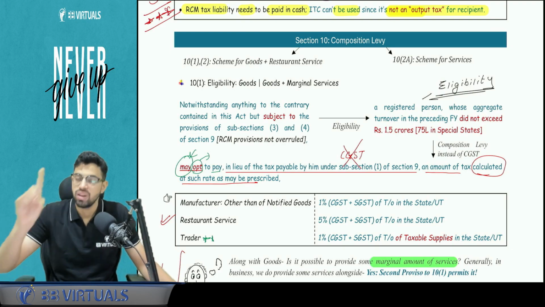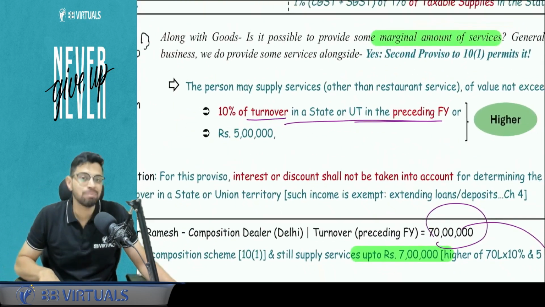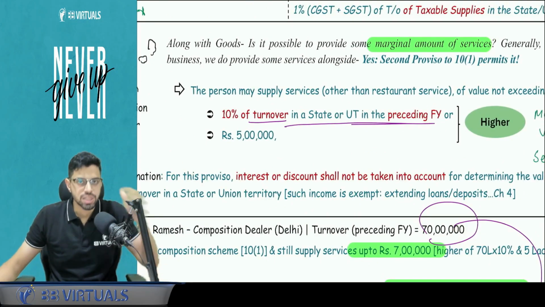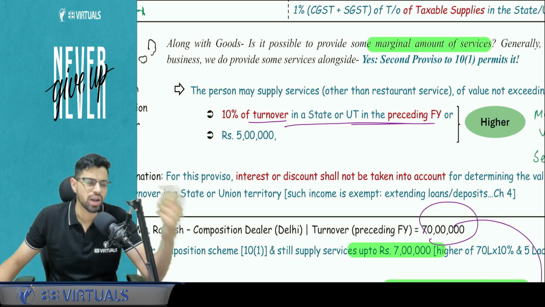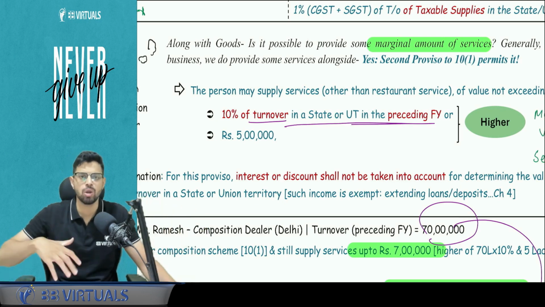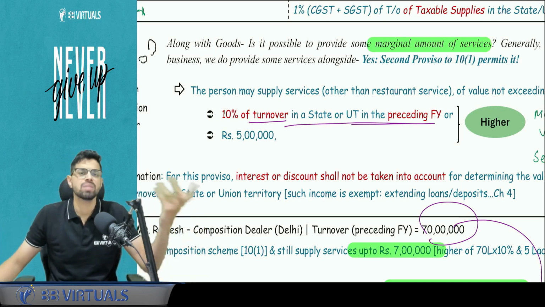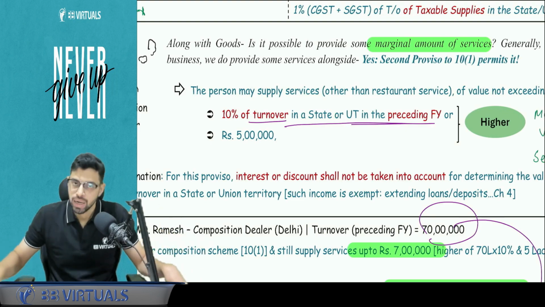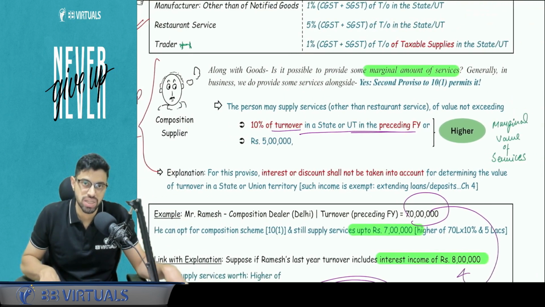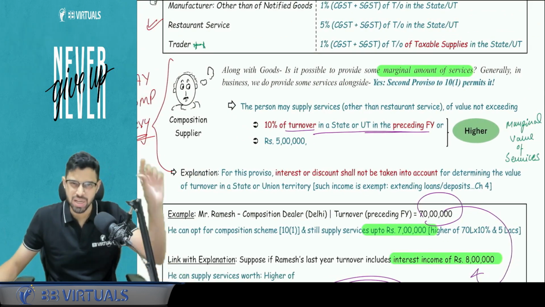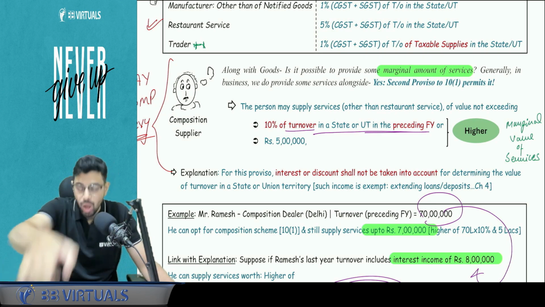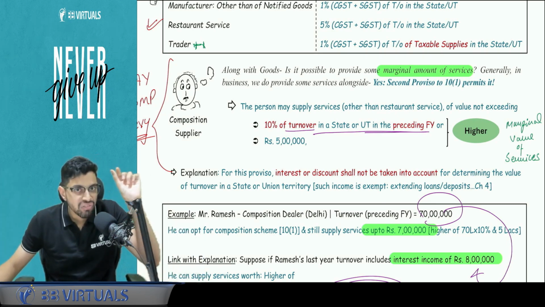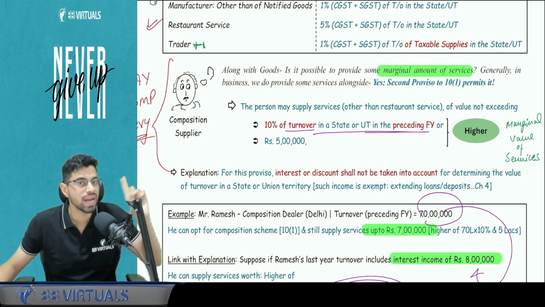Basics are clear. Now one very important provision is that with respect to marginal services allowed. In section 10 subsection 1, apart from restaurant services, let's say you are trading or manufacturing goods, but you want to give some services, let's say some warranty related, some repair service. It happens, right? If I'm a dealer of goods but I provide repair services, or I earn some interest or discount income, these kinds of issues happen. Now there is the second proviso to section 10 subsection 1 which allows that person to have marginal services. Marginal means limited. Now what is that limit? 10% of the preceding financial year's turnover in a state, or 5 lakh, whichever is higher. And this turnover in a state figure does not include interest or discount. You don't have to cover interest or discount in that.